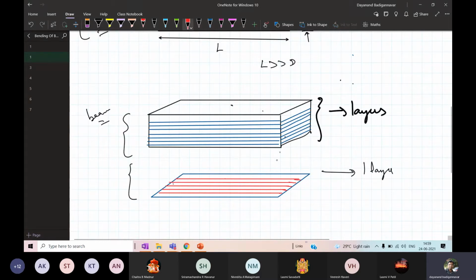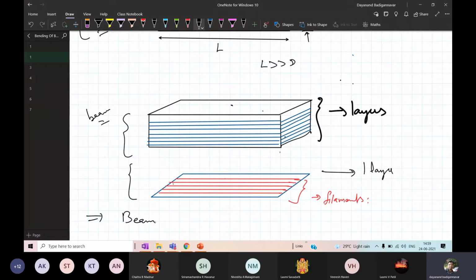These are nothing but the filaments. Now, if you look at this beam, the beam is made up of such layers, and each layer is made up of filaments.